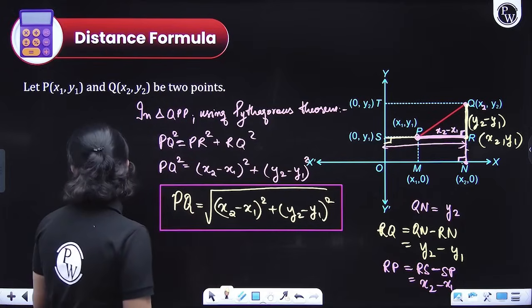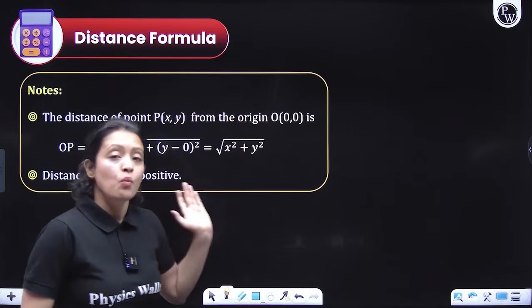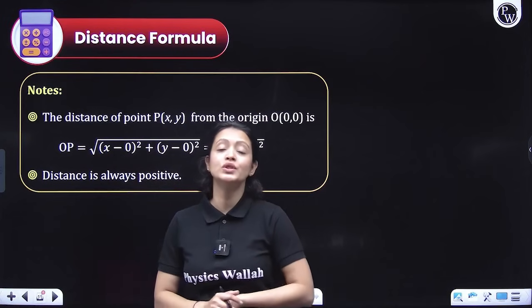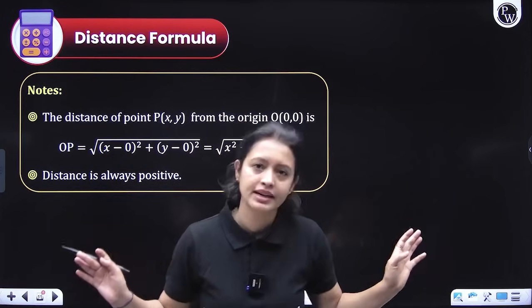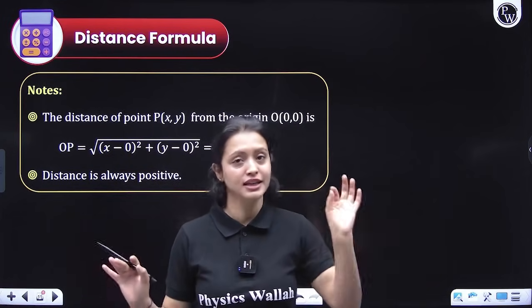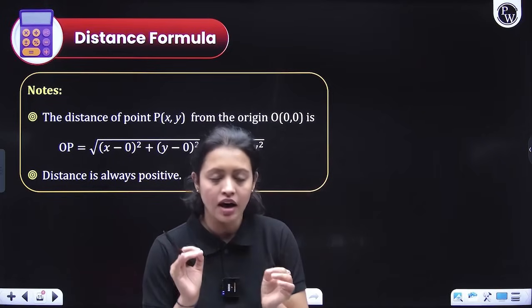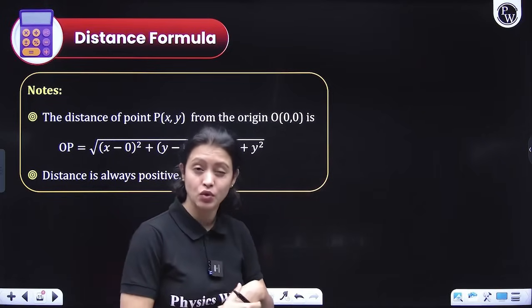Okay? So yes, with that, what if I ask you the distance of any point from the origin? Directly from the origin, I am asking the distance of any point. This is something that is very common in MCQ type problems.